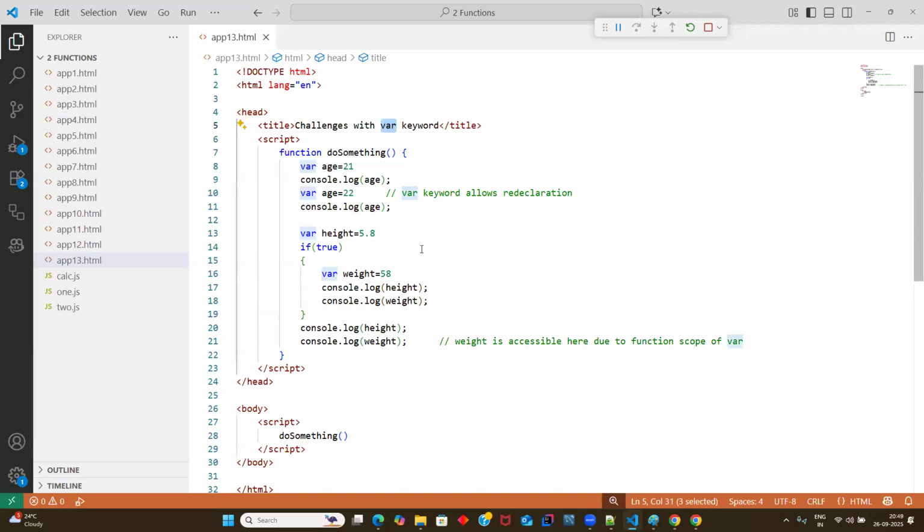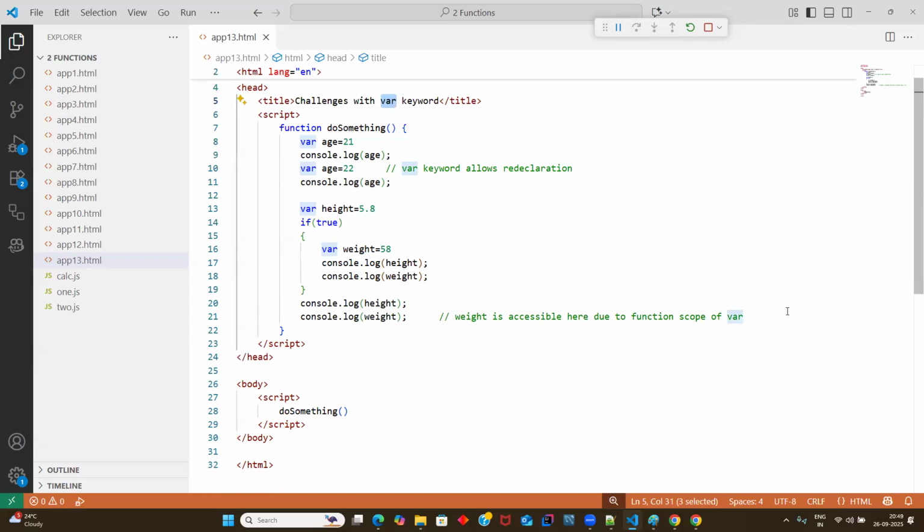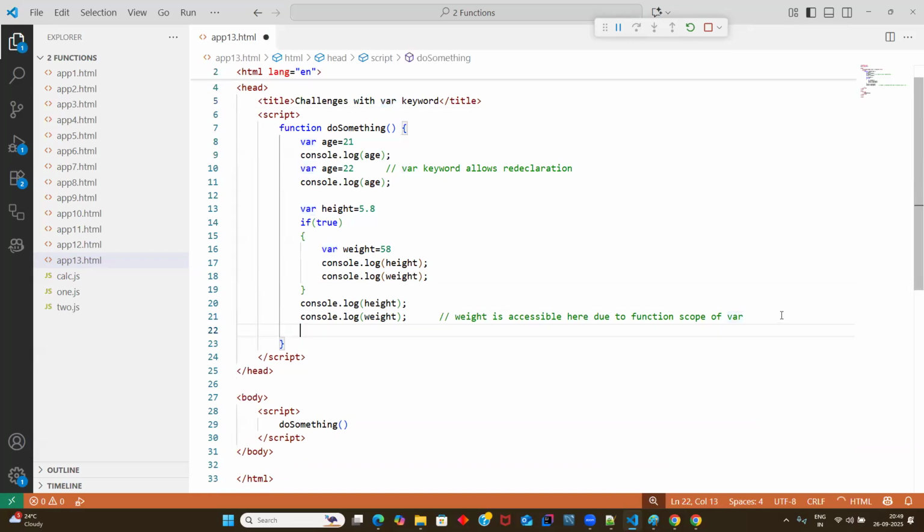Okay, it is working as a global variable. Yes, that's the mess actually. After this session, I will not be using this var keyword anymore. This is the last; maybe for the next 5 minutes only I'll be using var. In future I will not use the var keyword because we have an alternative keyword for it.